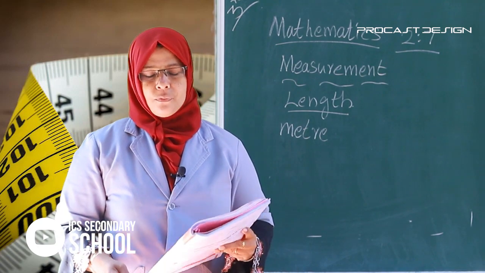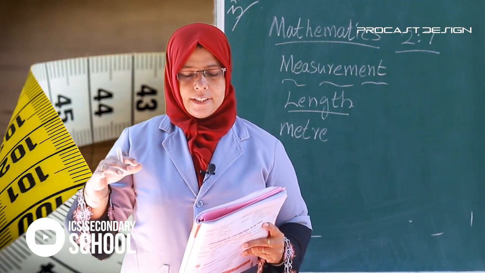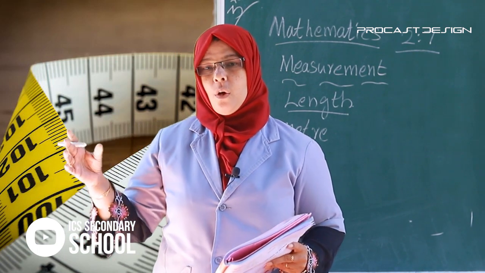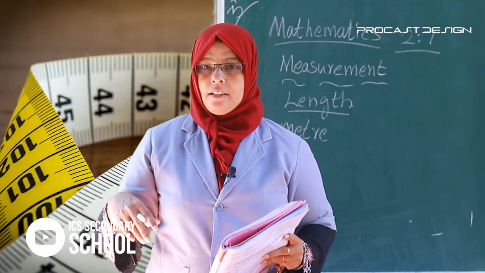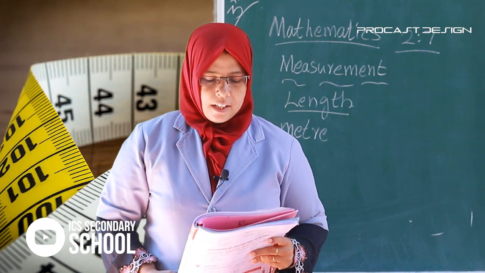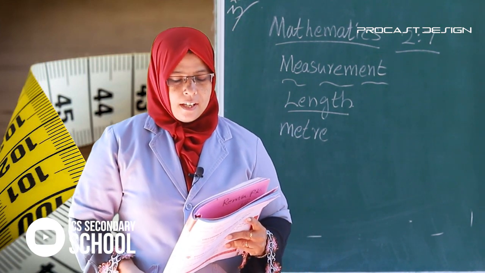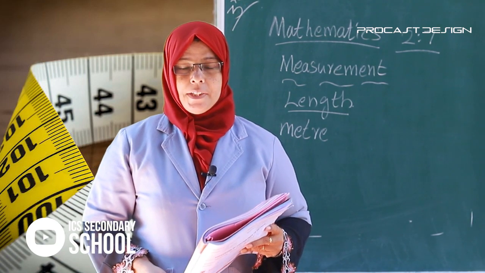The length of a cloth, the height of a tree and the distance between two objects are all measured in meter. A meter rod is a rod measuring exactly 1 meter.